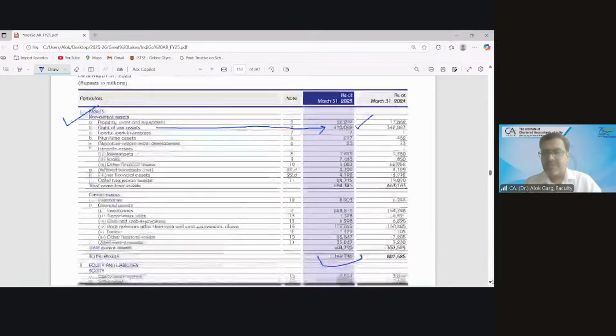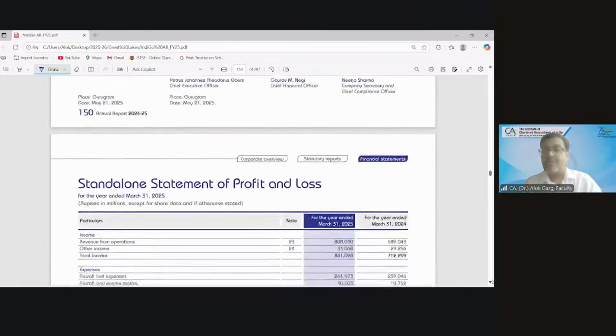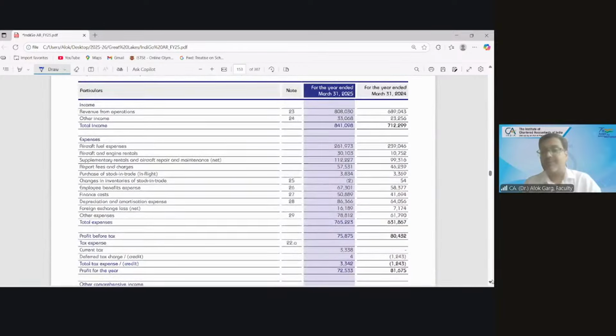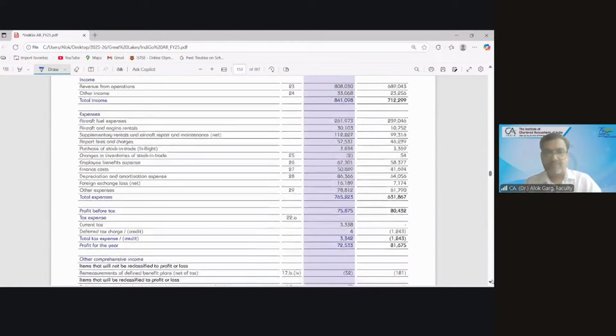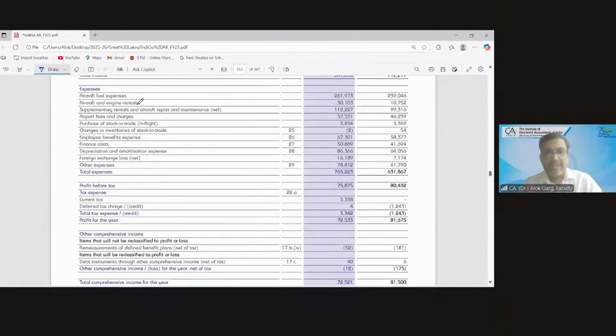Talking about the depreciation and interest cost, let me show you the P&L also. See, the aircraft and engine rental. These are the equipment which the company has taken on a short-term lease. I will talk about those aspects. Park these aspects for some time. These are not meeting the definition of a lease.